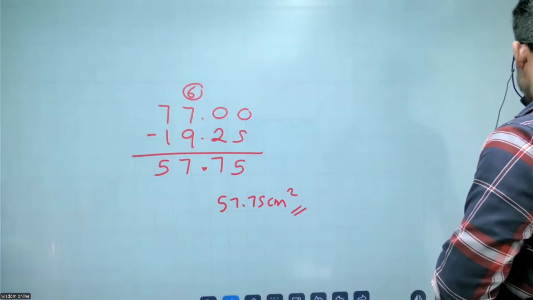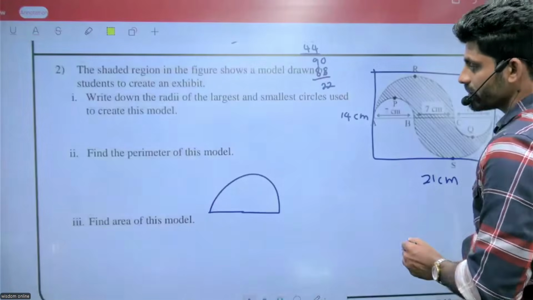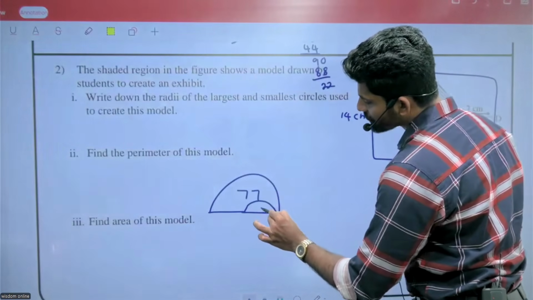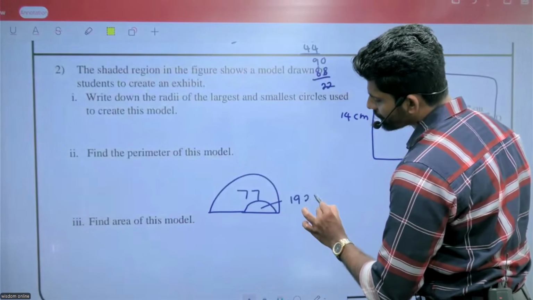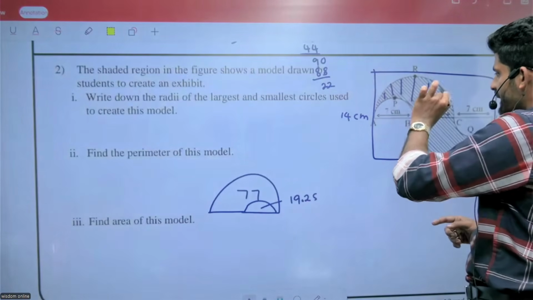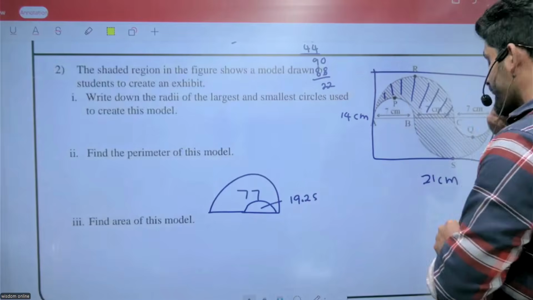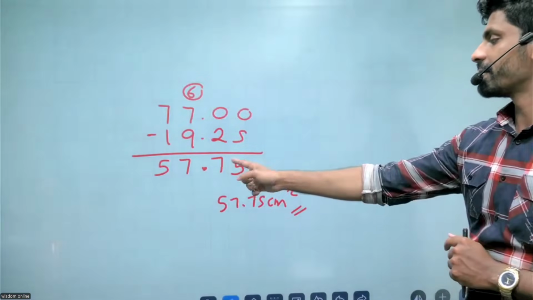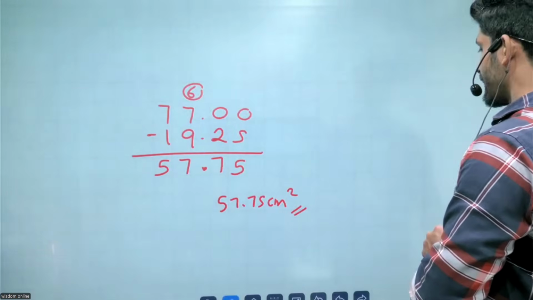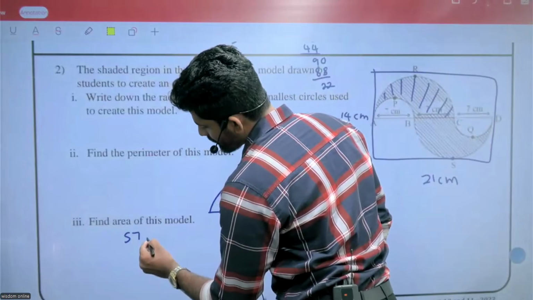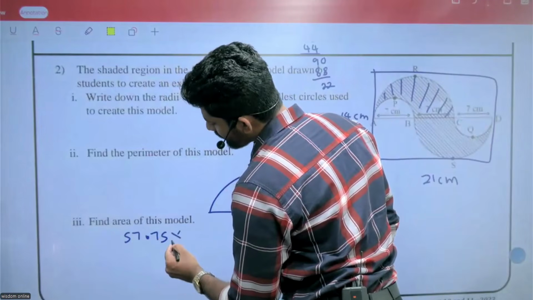77. The area of the small portion, 19.25. Then what is the area of one shaded part? 77 minus 19.25, 57.75. 57.75 multiplied by 2.